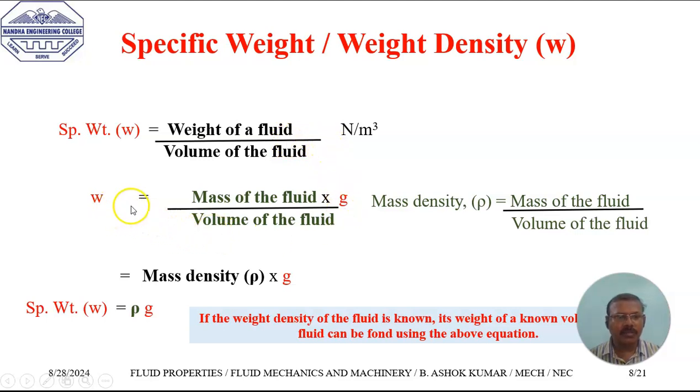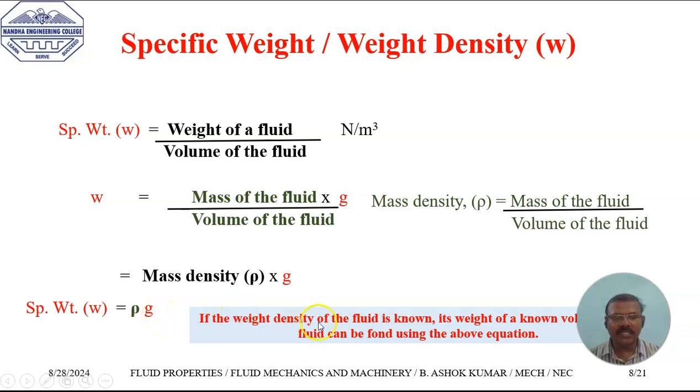Weight density can also be written in terms of mass density, because the weight of the fluid can be represented by the mass of the fluid multiplied by the acceleration due to gravity. So the weight of the fluid is mass of the fluid into g. Then mass of the fluid divided by volume of the fluid is nothing but mass density. So weight density equal to mass density into g. That is, w equal to rho into g.